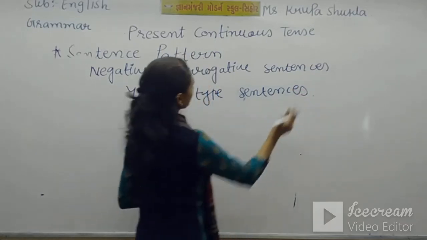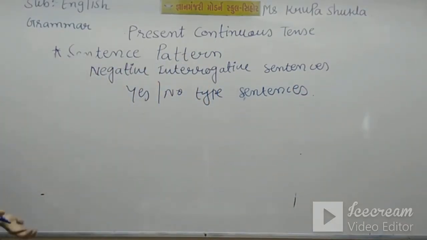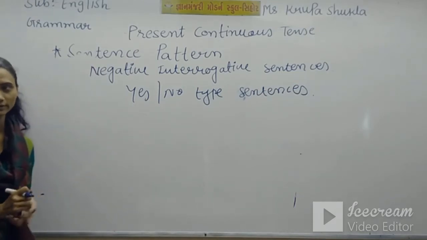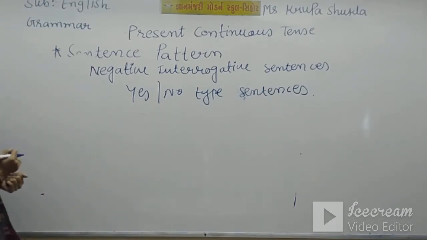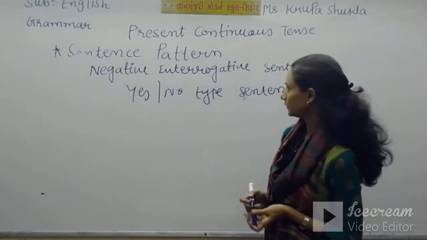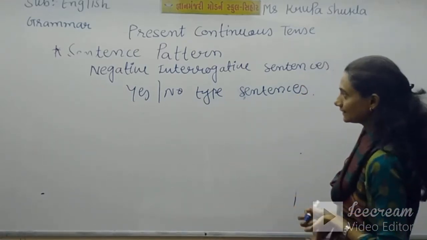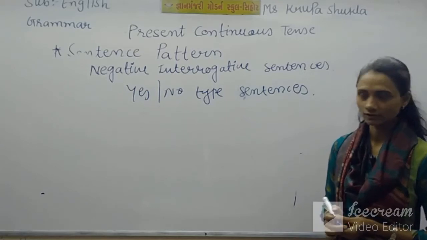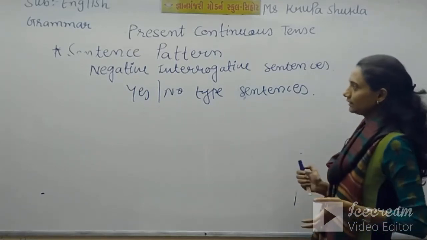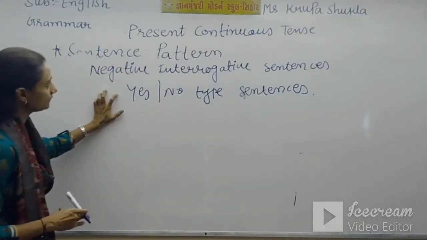As you will get yes and no answers to the questions in this type of sentences, that's why it is also called yes-no type of sentences. So the sentence pattern is interrogative plus negative. So you will find am, is, are at the front side of the sentence plus a negative word. So make sure that your negative word will be there. Otherwise it will not be a negative interrogative sentence.